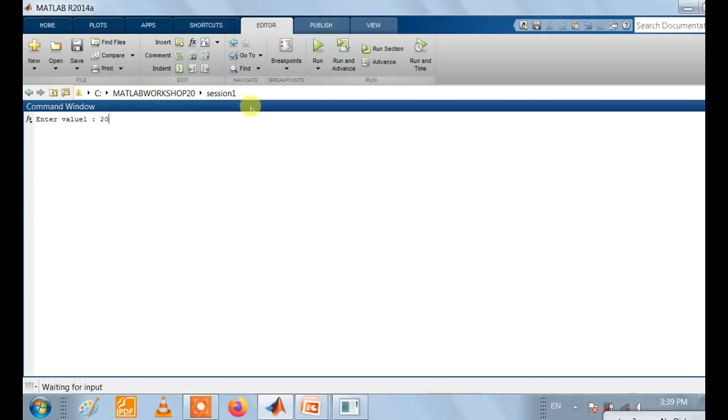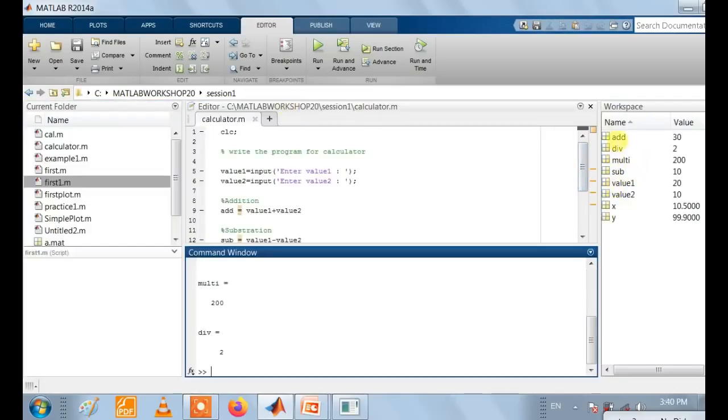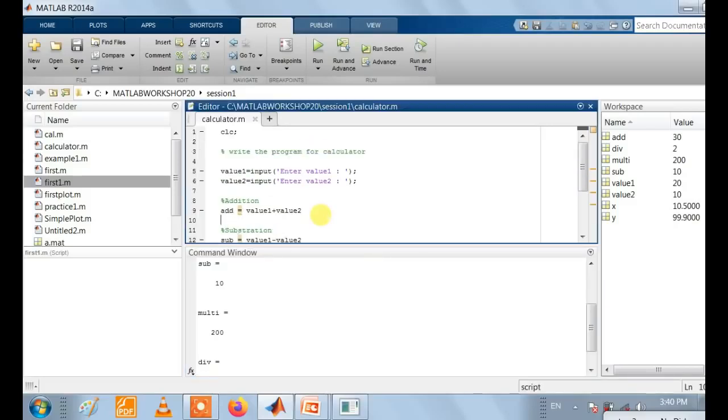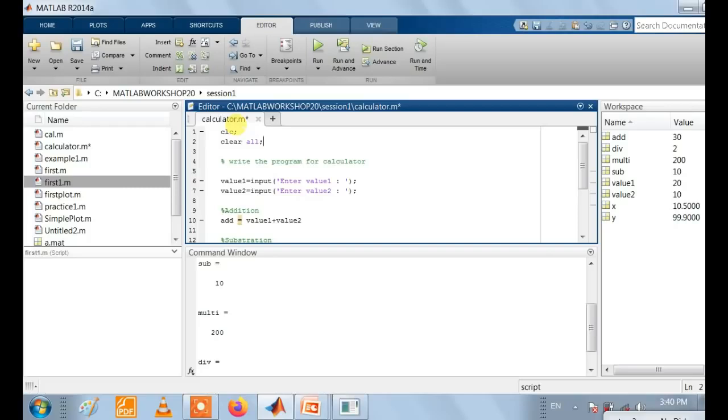Again we enter the value 20, enter the value 10, then execute the code. So this code gives a clean and clear type of output, and this output is again stored in the same workspace. So that is value 1, value 2, and there are other variables also, x and y. If we want to clear the variables before executing our code, then with CLC we have to clear our workspace also. Then which command do we use? That is clear all. Save this code and again run this code.